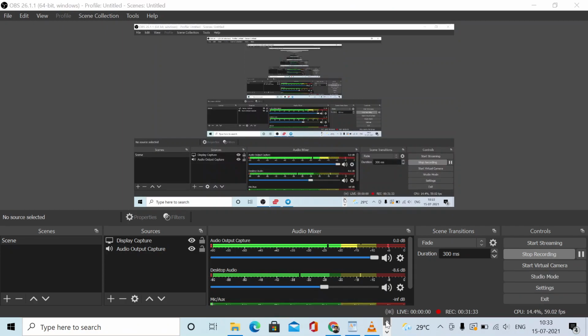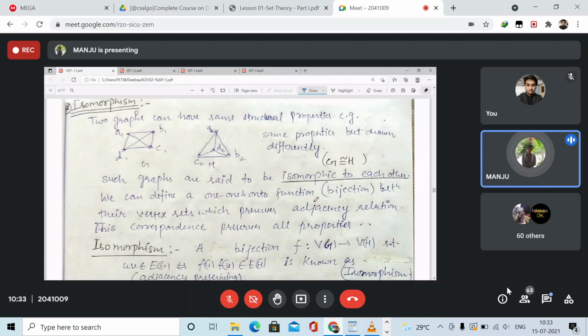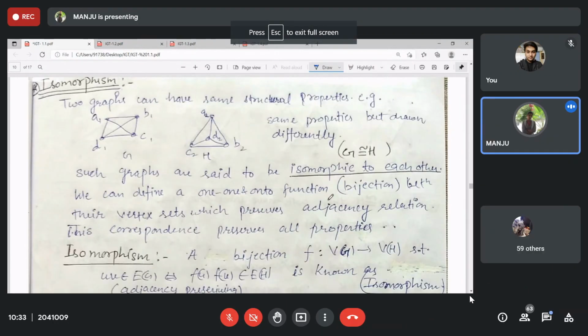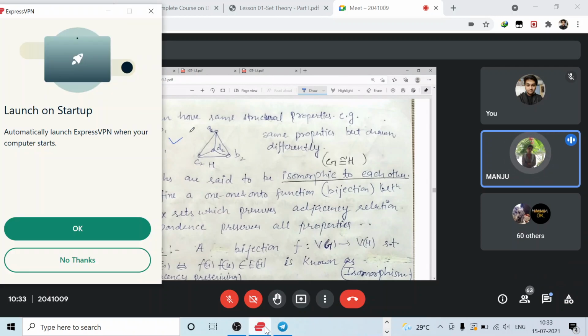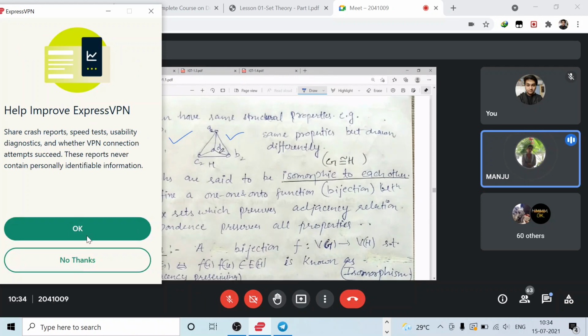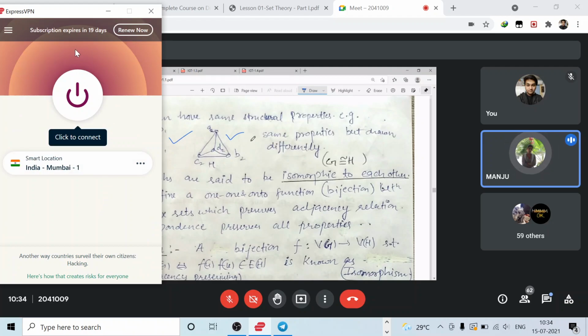Isomorphism: any two graphs, if they have the same structure, may have been drawn differently, but you can redraw one graph so that it looks like the other one. These are known as isomorphic graphs. So there exists a 1:1 correspondence that preserves the adjacency.